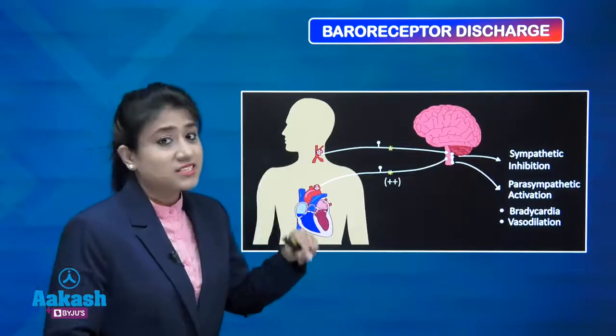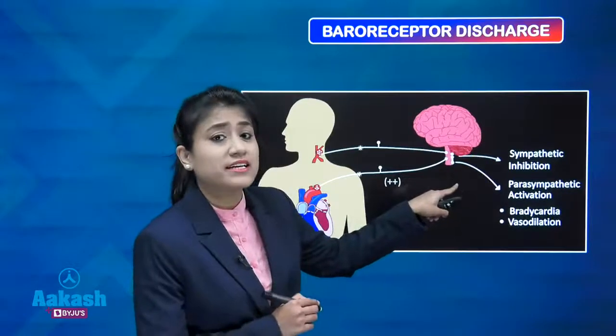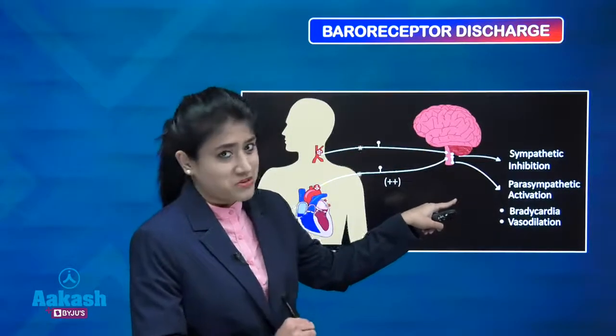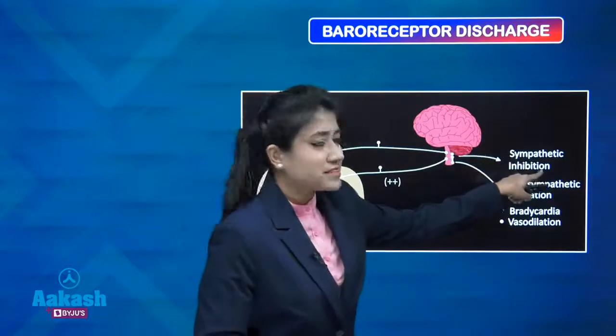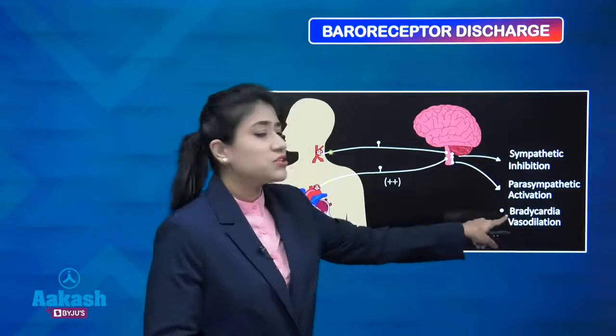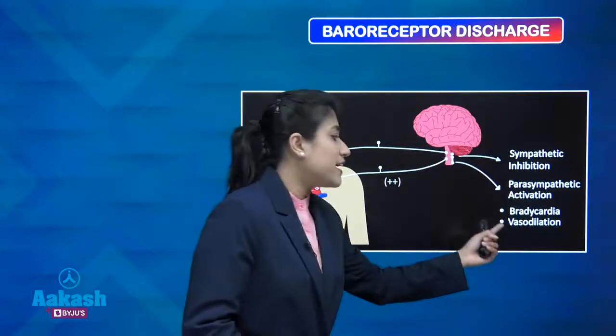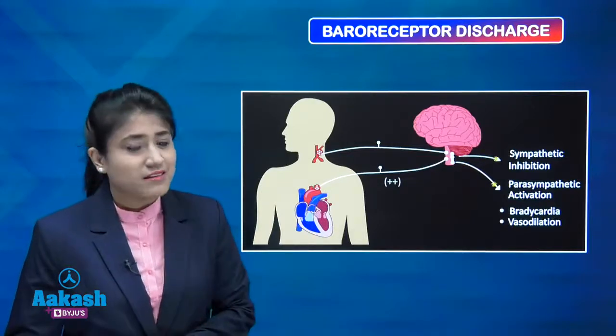They will say to the medulla that now there is decreased mean arterial pressure. So now medulla will cause the opposite, that is sympathetic activation and parasympathetic inhibition, leading to tachycardia and vasoconstriction, trying to increase your mean arterial pressure.